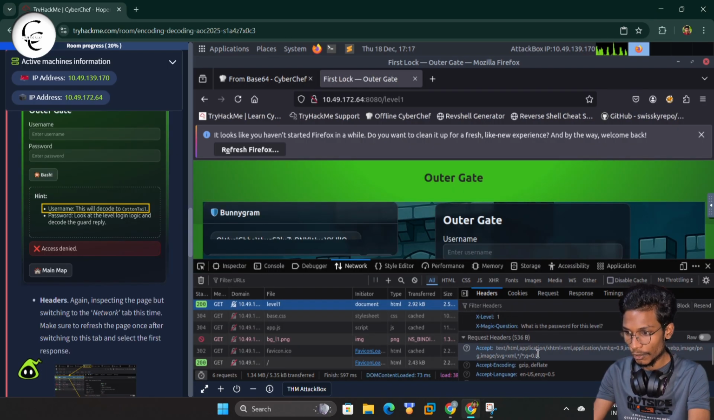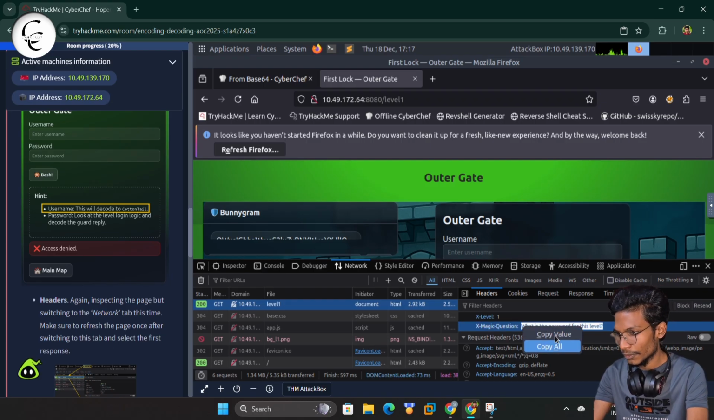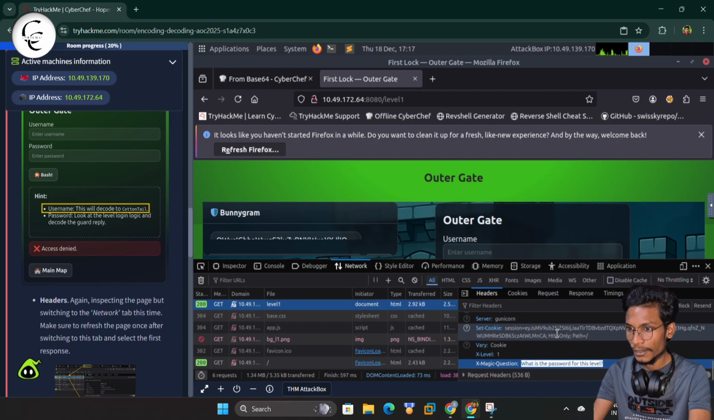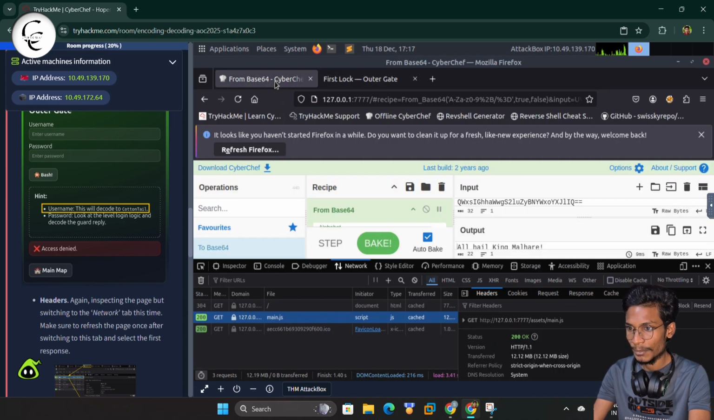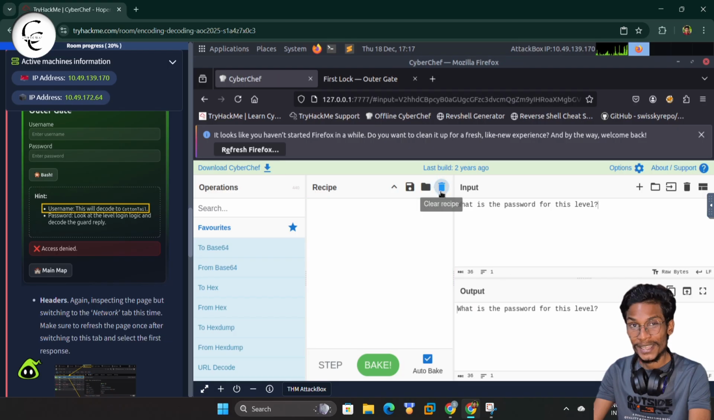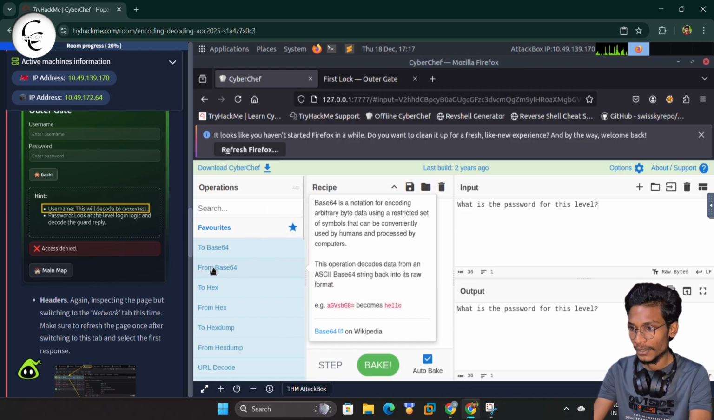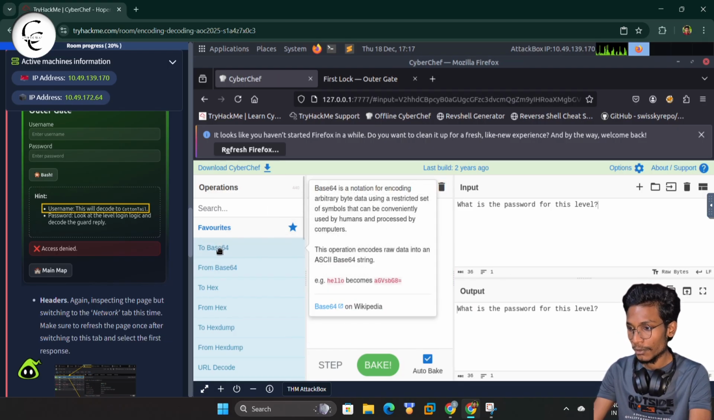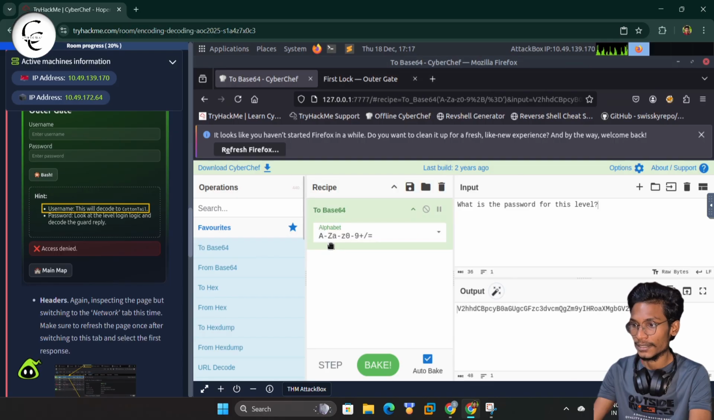Guys, you can see for lock 1, here we have the X-Magic question: what is the password for lock 1? So we will simply copy this and put it in the CyberChef tool, and we will try to convert this to base64. So here I will drag to base64 and we will convert this text.